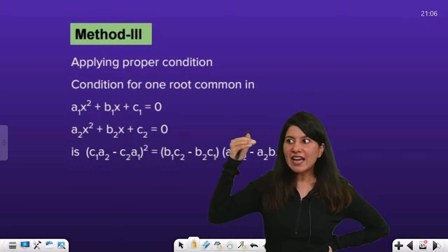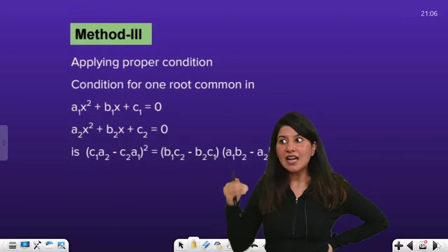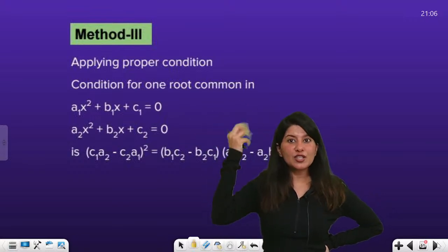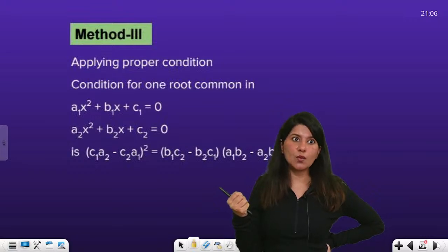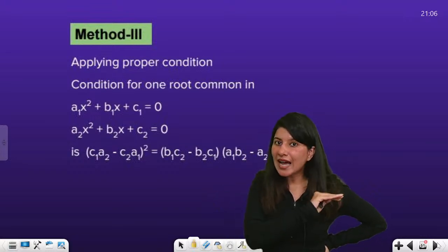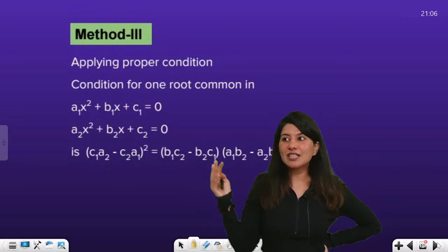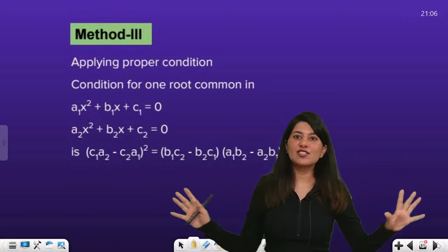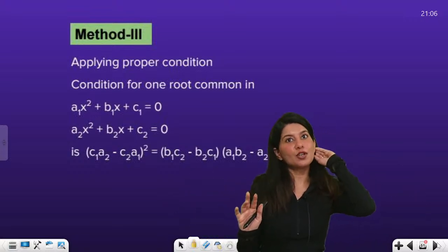Put the value of alpha, try to eliminate alpha, and put the final common root in any of the two equations to get the desired result. Now the third condition is actually a rectification, like you need to cram it a lot, but it is a full-fledged method. It will give you the answer for sure, right?